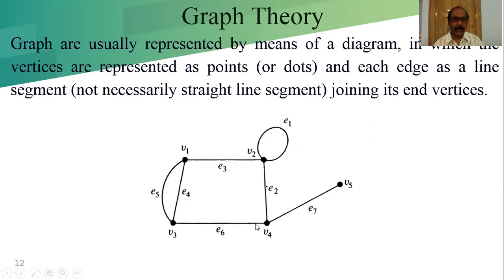E6 is the edge whose end vertices are V3 and V4. E7 is the edge whose end vertices are V4 and V5. In this case, we can see E4 and E5 have the common end vertices V1 and V3. That definition we learned.